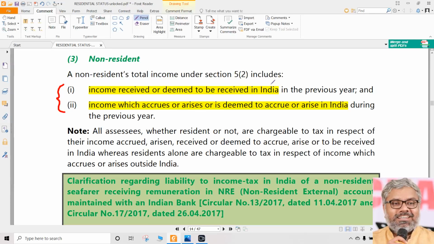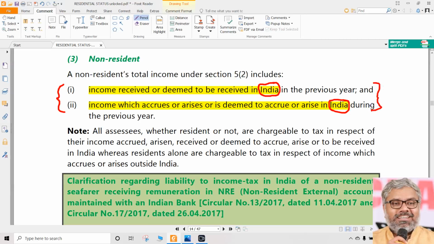When the income is received or deemed to be received in India, we are telling that person, you pay income tax in India because you earned it here or you received it here. Second case, same. Income which has been earned in India, which we technically call accrues or arises in India, or deemed to accrue or arise in India. In that case also, a non-resident will have to pay tax in India. That income also will be included in the total income of a non-resident when these two conditions are satisfied.